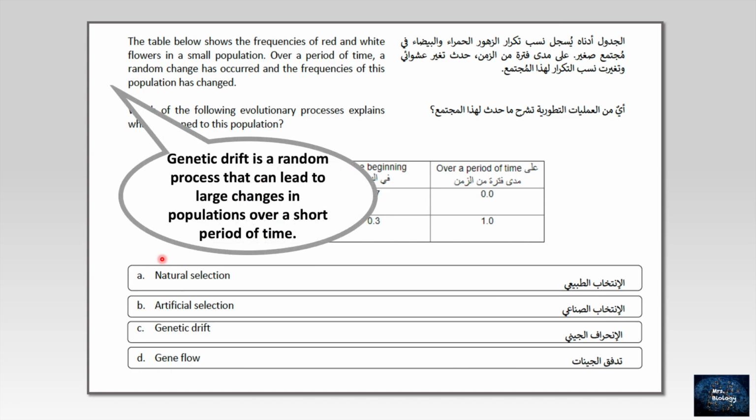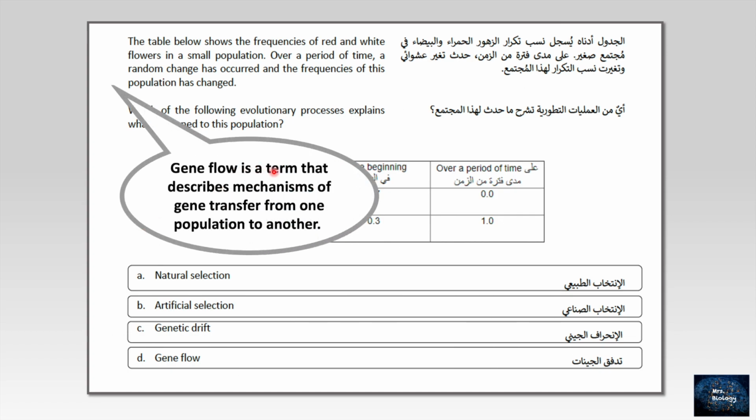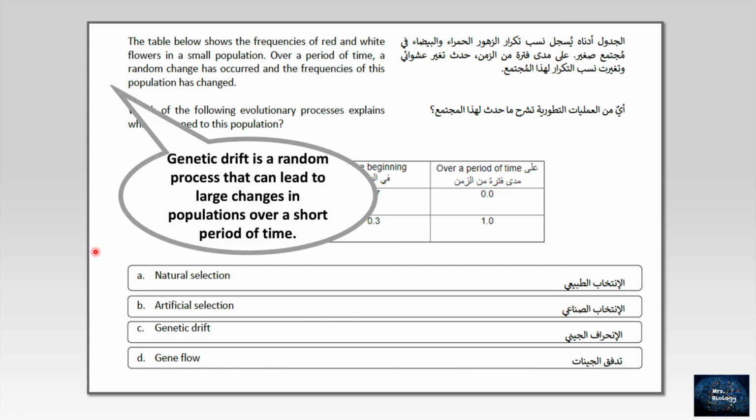What about genetic drift? It is a random process that can lead to large changes in populations over a short period of time. It seems that this is the right answer, but let's go to gene flow. What is gene flow? I know it's like a migration that describes mechanisms of gene transfer from one population to another, as I mentioned. So what applies to this question, I think, is genetic drift, because it's a random process. So the right answer here should be C.